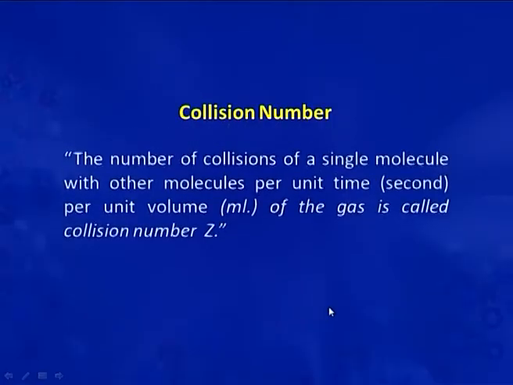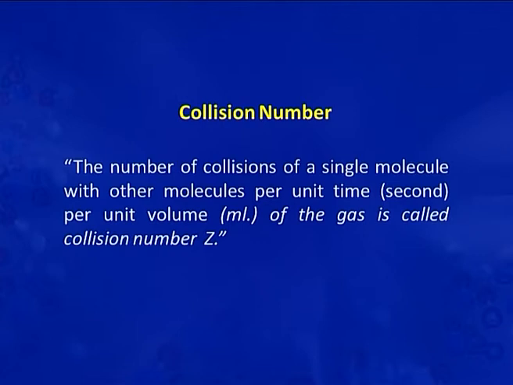Let's discuss what is collision number. Collision number is the number of collisions of a single molecule with other molecules per unit time, that is in second, and per unit volume if it is given in ml of a gas, and it is called collision number. The symbol for this is Z.